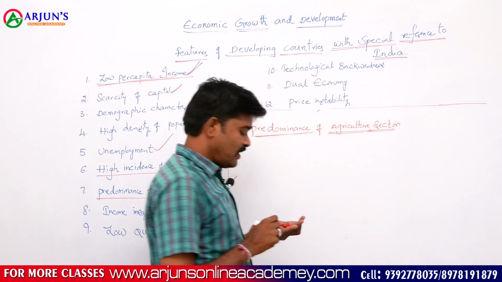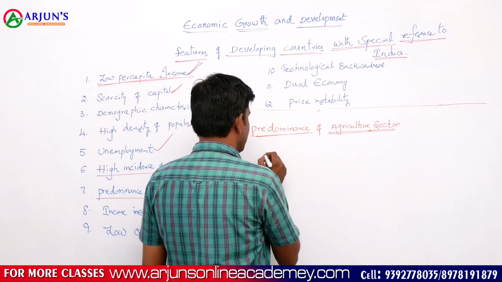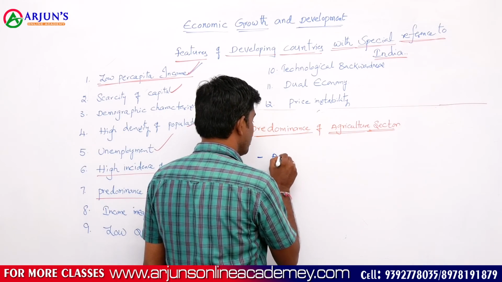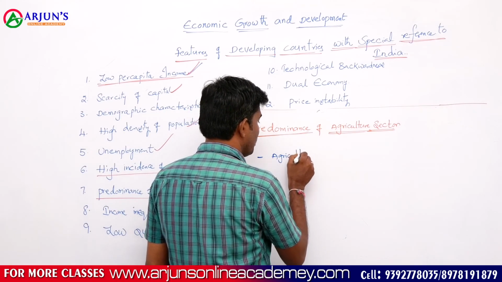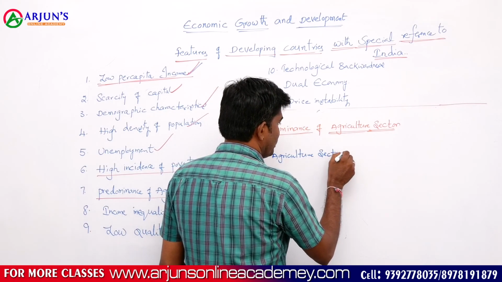Since independence, the agriculture sector has played a vital role in our Indian economy.